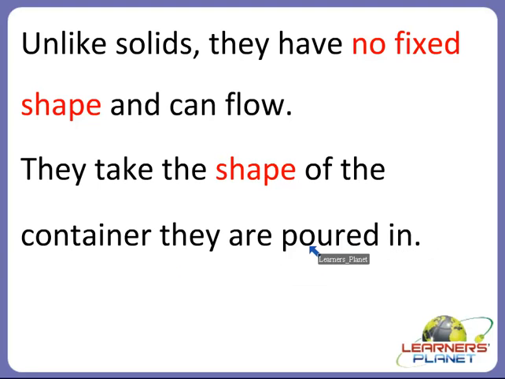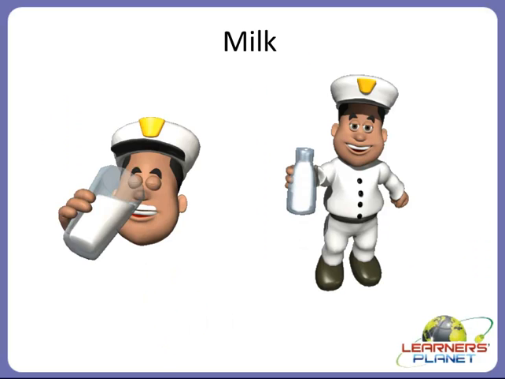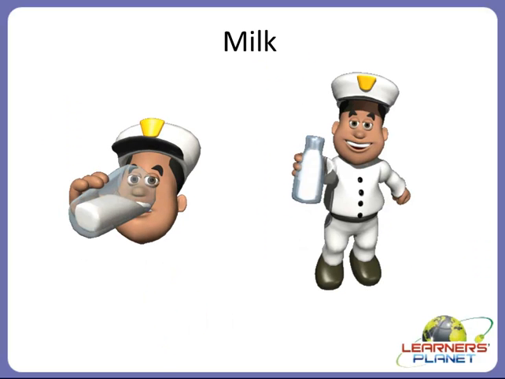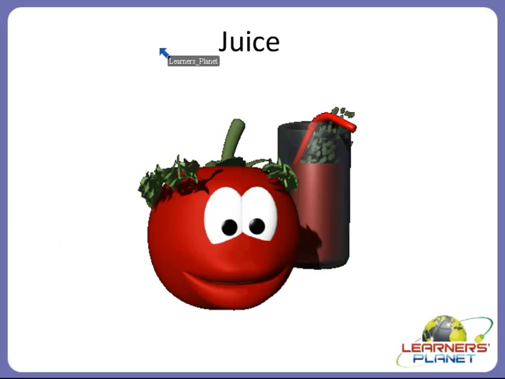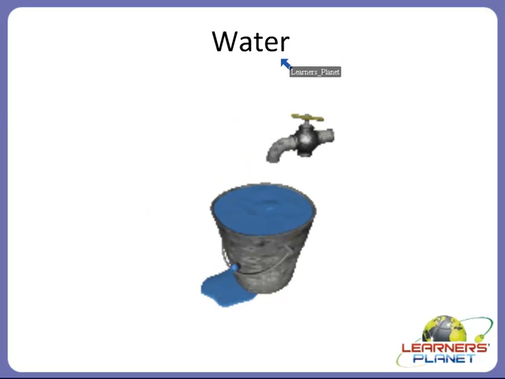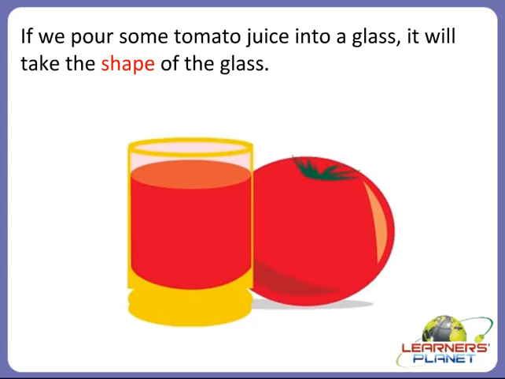So now we will see some examples of liquids. For example, oil is a liquid. Then milk is also a liquid which you drink daily. Then juice is also a liquid. Then water is also a liquid. Blood is also a liquid. Children, now we will see some interesting examples.